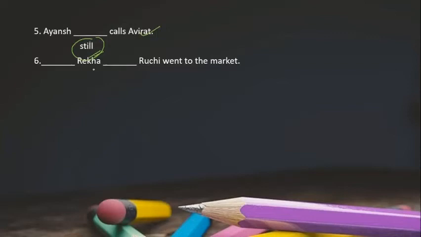Now again, this is an example of a correlative conjunction. Two options are given. We have two nouns also. Rekha and Ruchi went to the market. So in this you can have both and and. So, both Rekha and Ruchi went to the market.